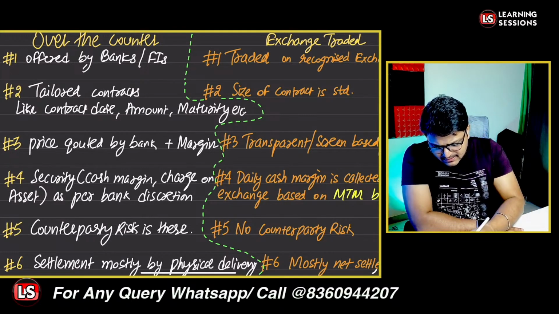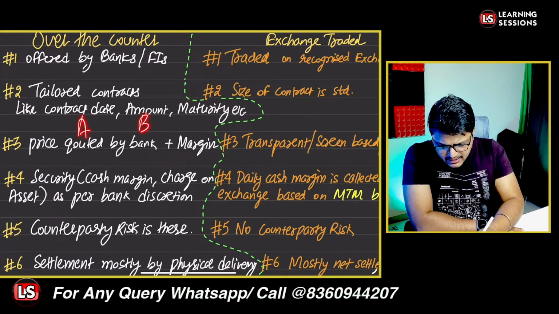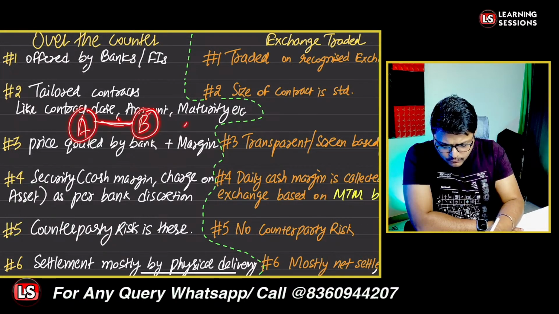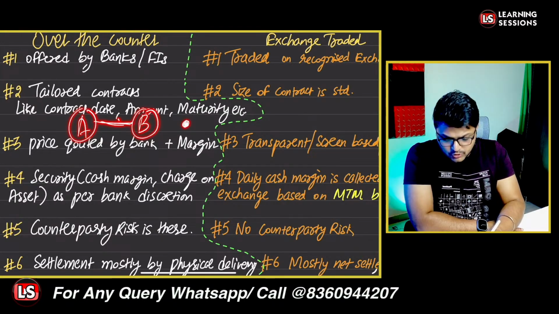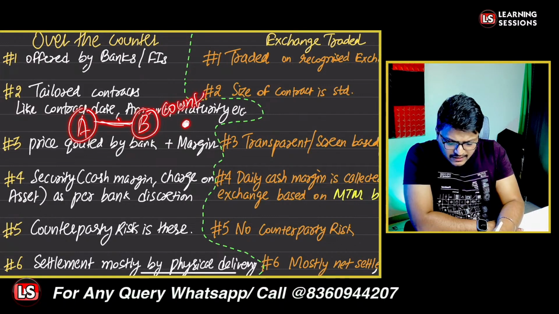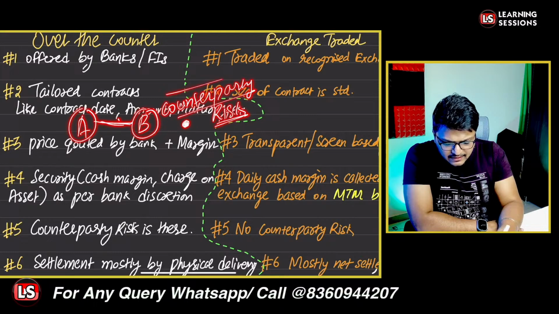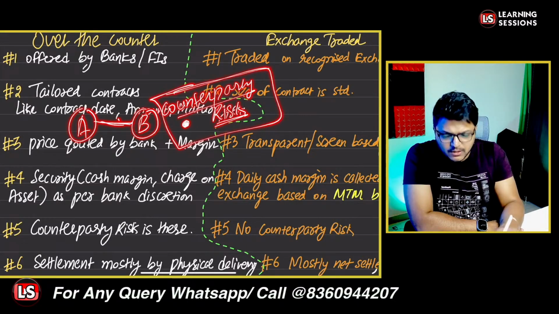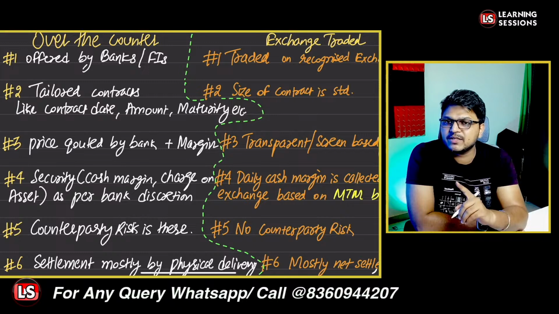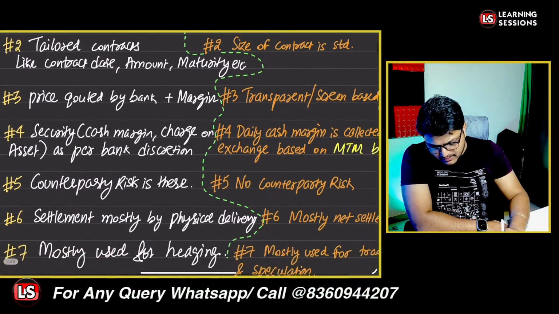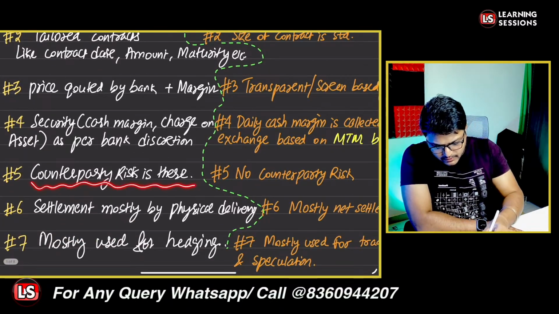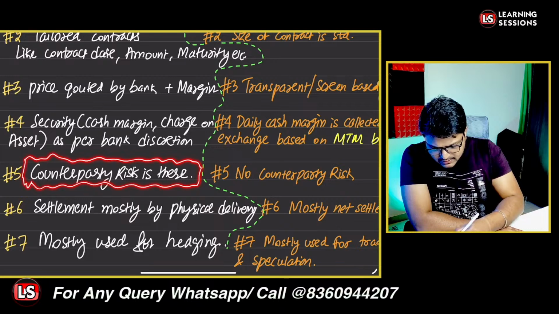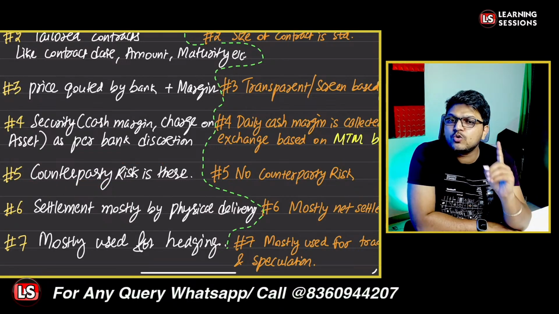But as the case is that the two parties are individually dealing with each other, it may be the case that one party is not able to fulfill the obligation. So there always exists a risk, that is a default risk, that is actually said to be the counterparty risk, which is heavily present in case of the over the counter contract. Is that clear? That's a fifth point over here, that the counterparty risk is present in this scenario, right?